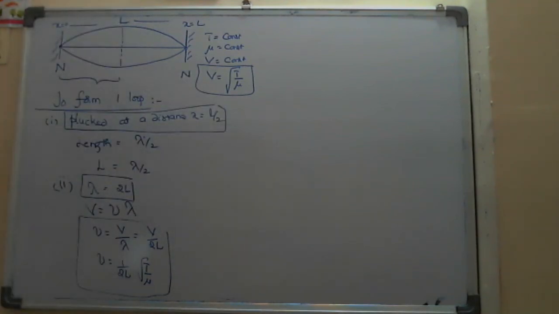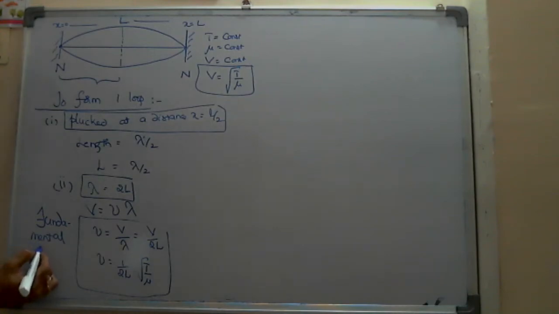The first possible frequency I got, V by 2L, is called the fundamental frequency. For any vibrating string or musical instrument, there will be some fundamental frequency. Fundamental means the minimum frequency with which it vibrates.